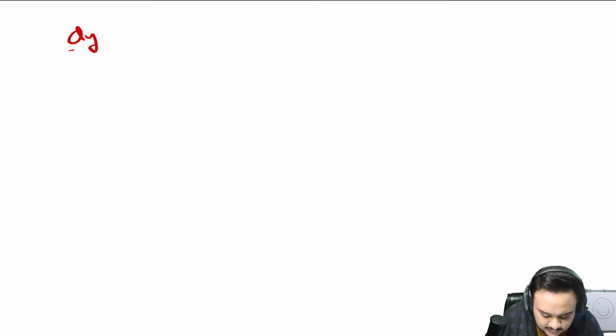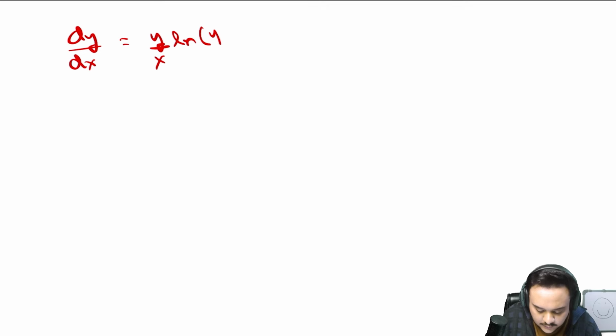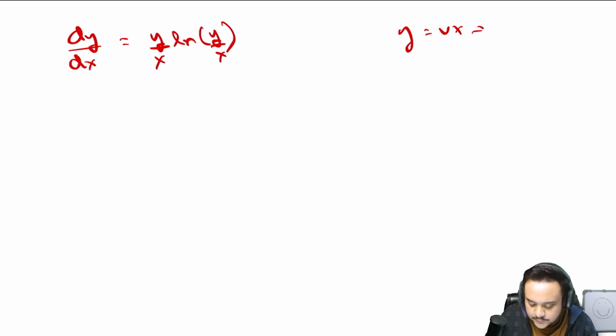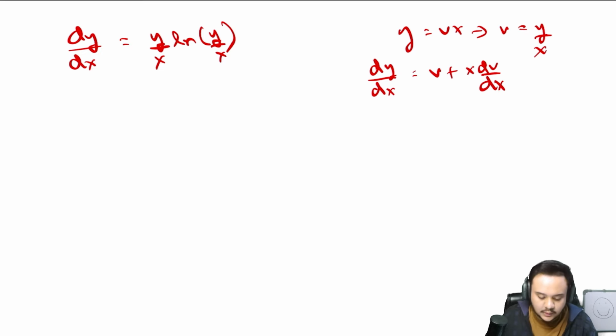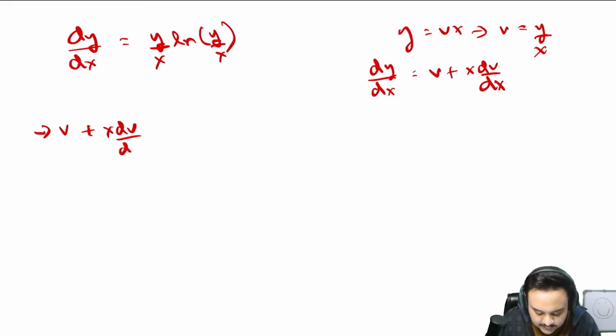Just take dy/dx on one side and simplify it first of all. You'll get (y/x) log of (y/x). So do the exact same substitution. We did this in the 24 paper as well. Just take y = vx, so v = y/x. And from this you get dy/dx = v + x dv/dx. Now substitute this back into the original equation. You will get something like v + x dv/dx = v log v.